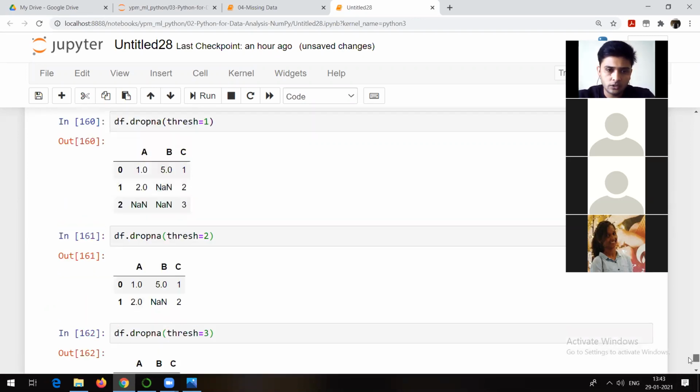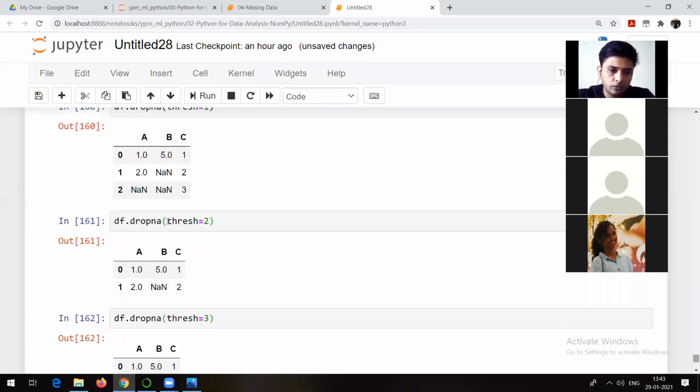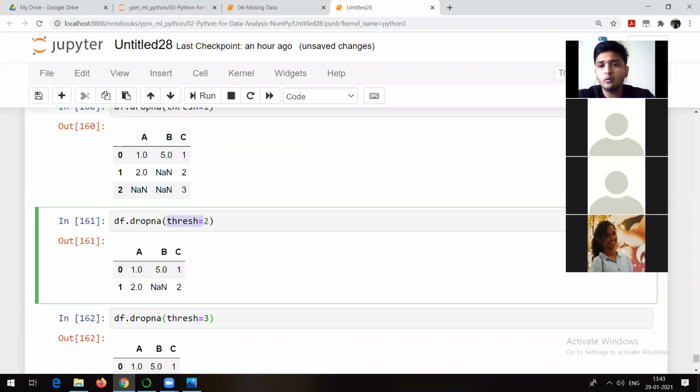Now why did I do so? Just try to understand. Whenever I write threshold equal to 2, it means show me only those rows where there are minimum 2 non-NA values. Okay, minimum 2 non-NA values. So here you can see, with the help of this particular thing, these two rows.